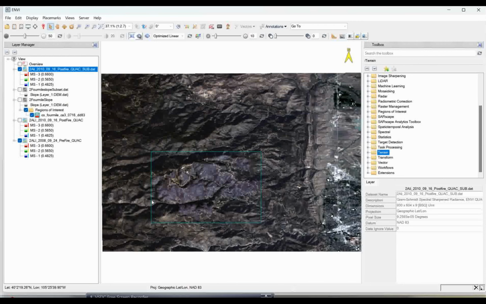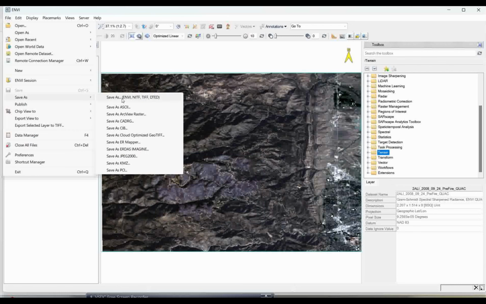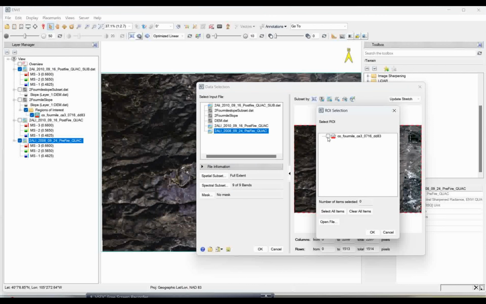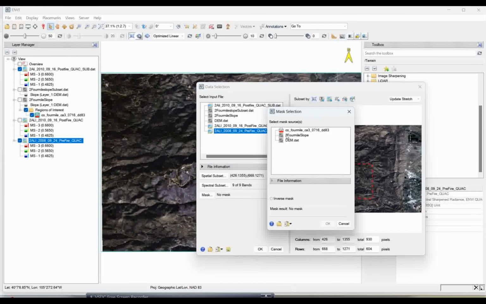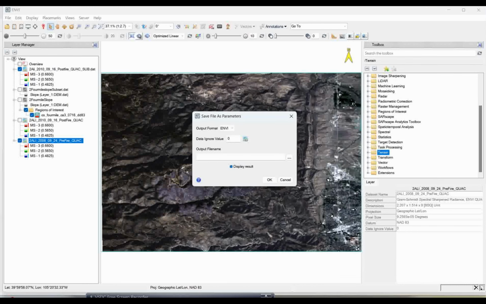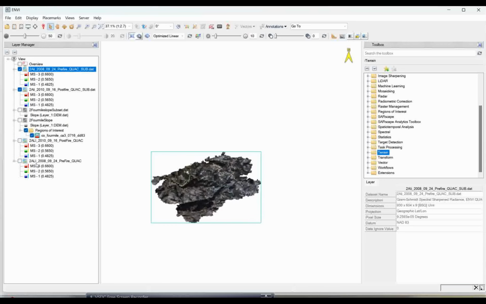Now one thing is left, that is the pre-fire data. You have to cut that with the same process. So select it, go to File, save as new, spatial subset. You can select your ROI tools, select the ROIs, and in the mask also you can select the ROIs. Then simply click on OK and give the name. This is what I gave: tutorial 2008-9. It is a pre-fire image, and quick atmospheric correction is also done over it, and then subset. I just click on OK, and see here it is also cut out. So now whatever I do not require, I can remove from here. It's not required.